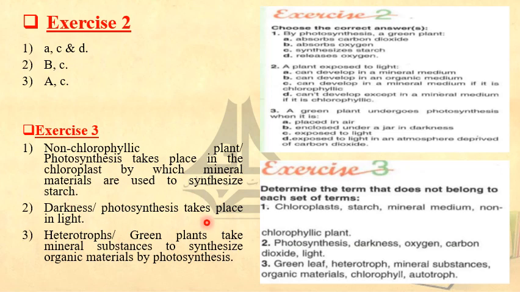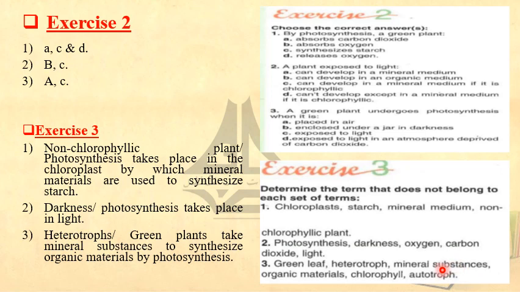Starch. Part 2. Photosynthesis, darkness, oxygen, carbon dioxide. We say here we have darkness because photosynthesis takes place in light by absorbing carbon dioxide. Part 3, green leaf, heterotroph. The green leaf, the heterotroph, they depend on the autotroph as I mentioned before.